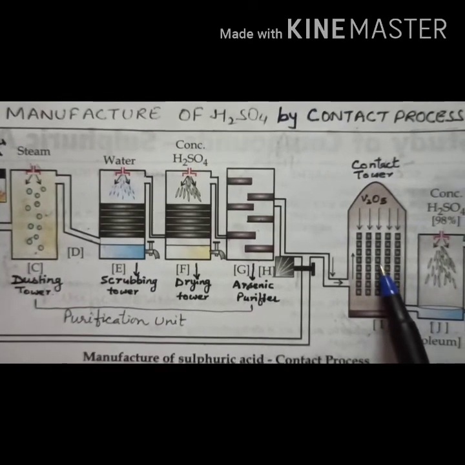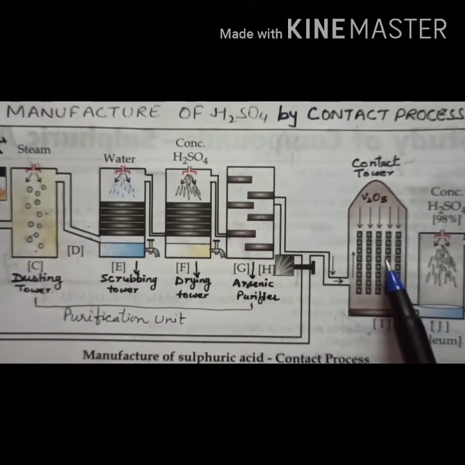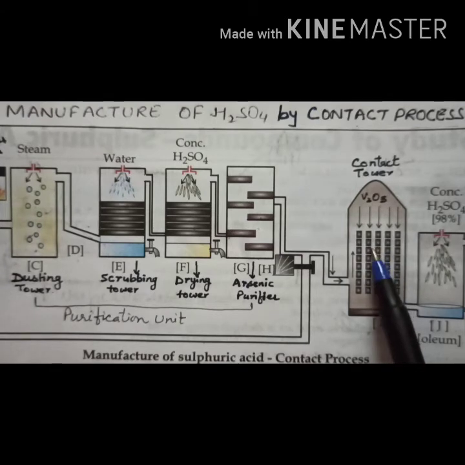Here the temperature is maintained at about 450 to 500 degrees Celsius, and the pressure is maintained at 1 to 2 atmospheres. Now, with this catalyst, a promoter is also used, that is potassium oxide, which enhances the activity of this catalyst, vanadium pentaoxide.